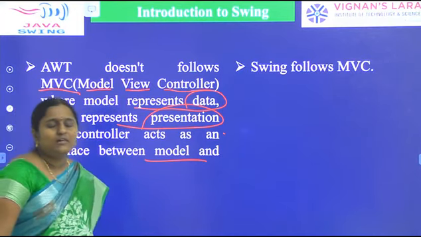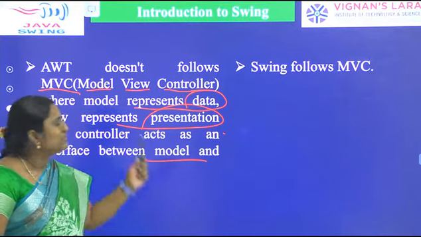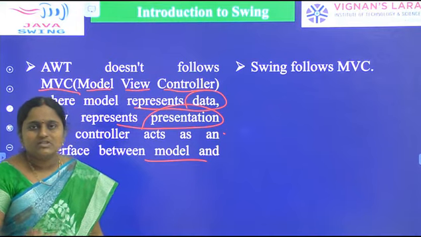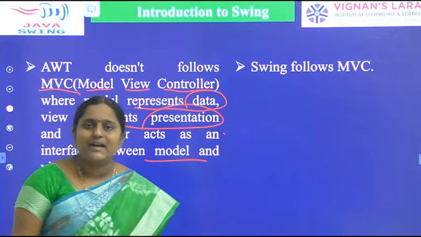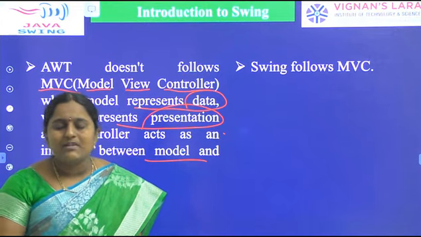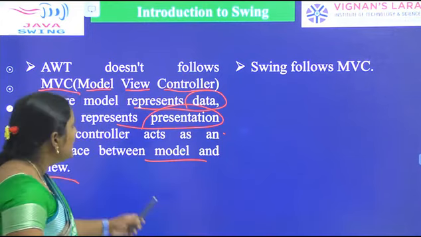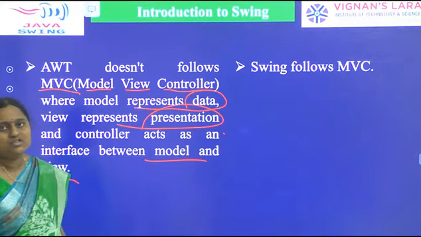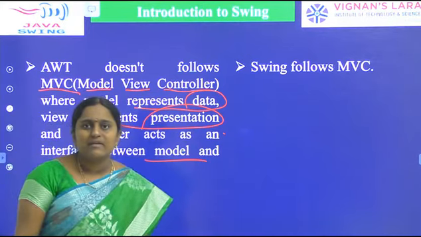Swing follows the model, view, controller architecture, but AWT does not follow the model, view, controller architecture. So these are the five differences between AWT and Swing. Now, what are the limitations of AWT? All the AWT points are limitations of AWT. These are the drawbacks of AWT.